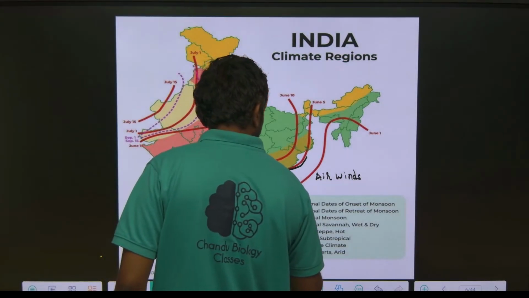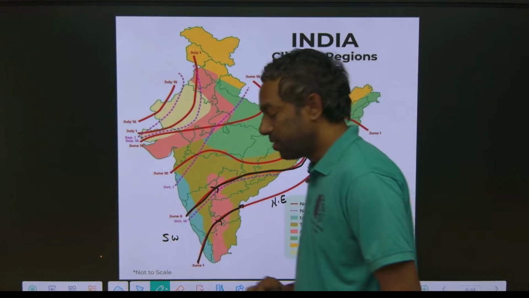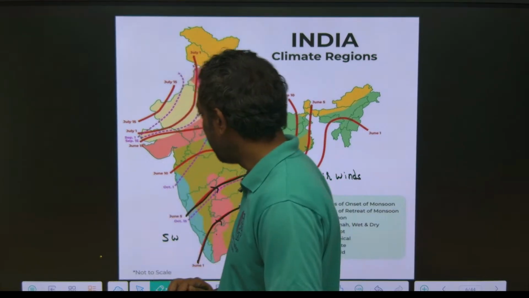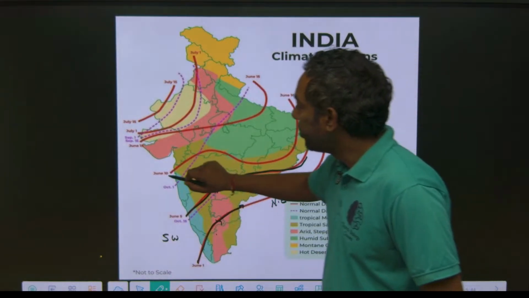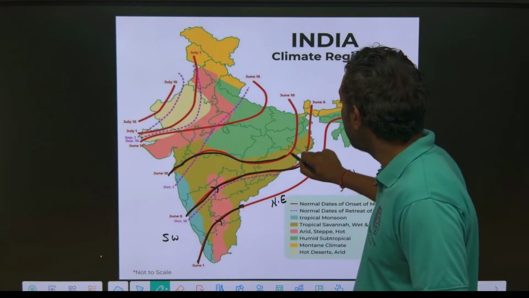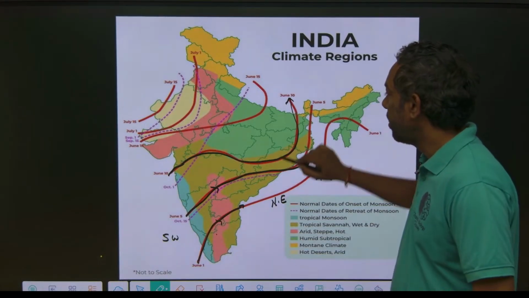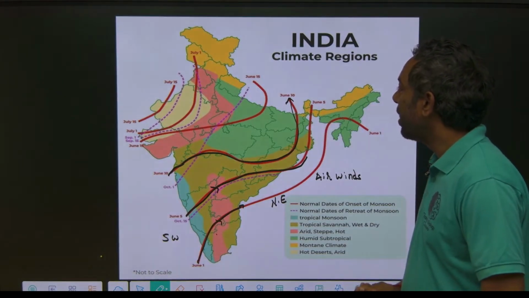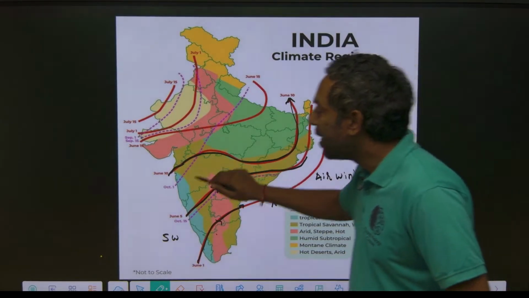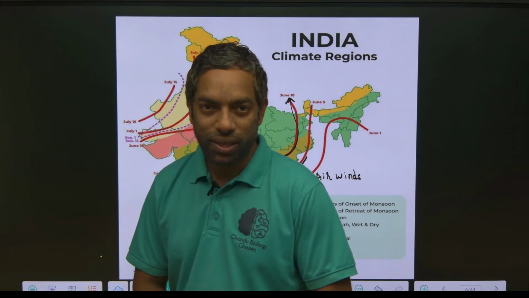They asked a previous year question in UPSC: on 10th June the monsoon enters Maharashtra, Madhya Pradesh, Chhattisgarh, and reaches West Bengal, Odisha, Jharkhand, and finally Bihar. This direction they asked in the previous year UPSC question, guys.